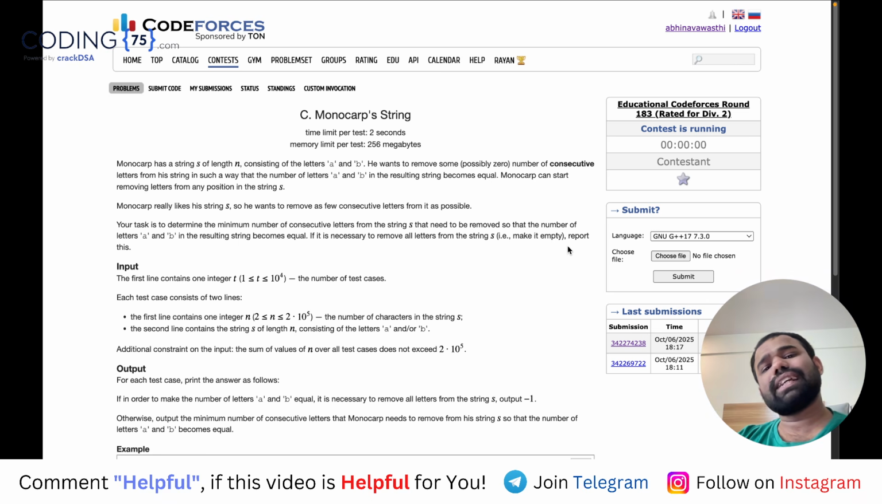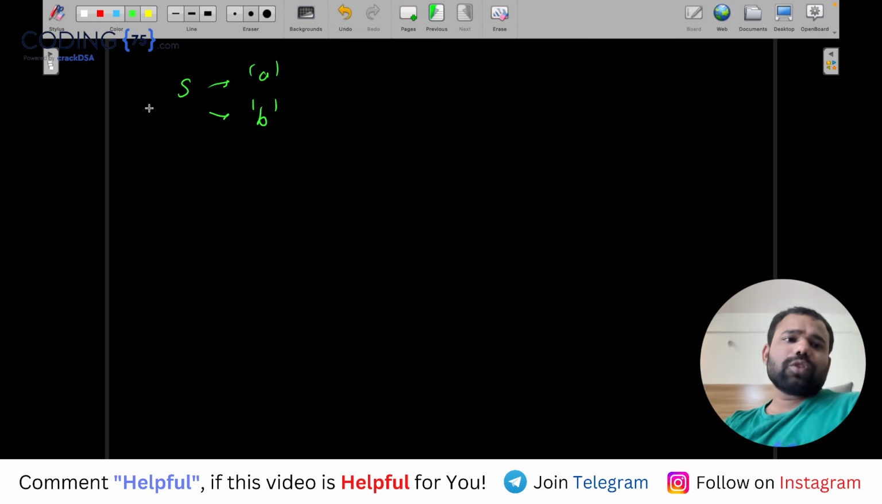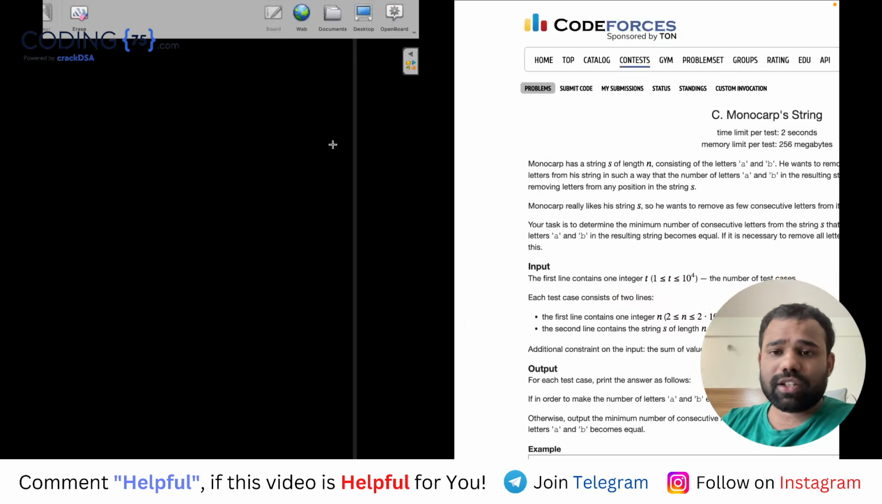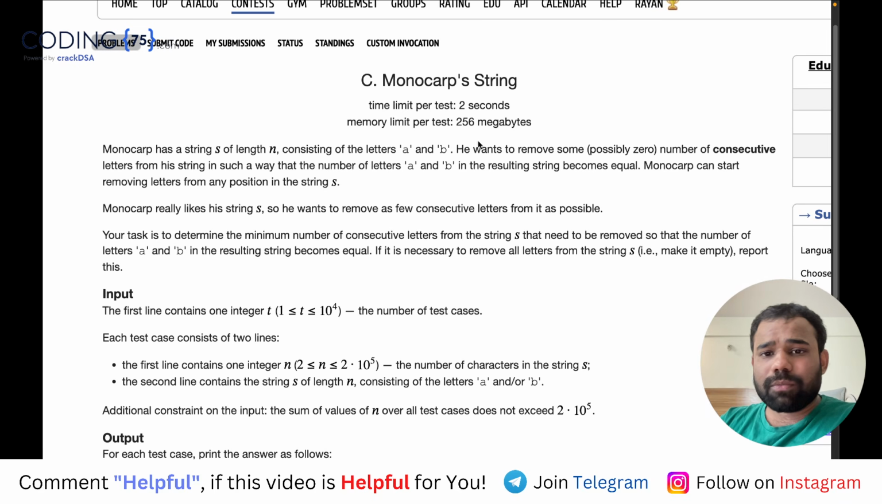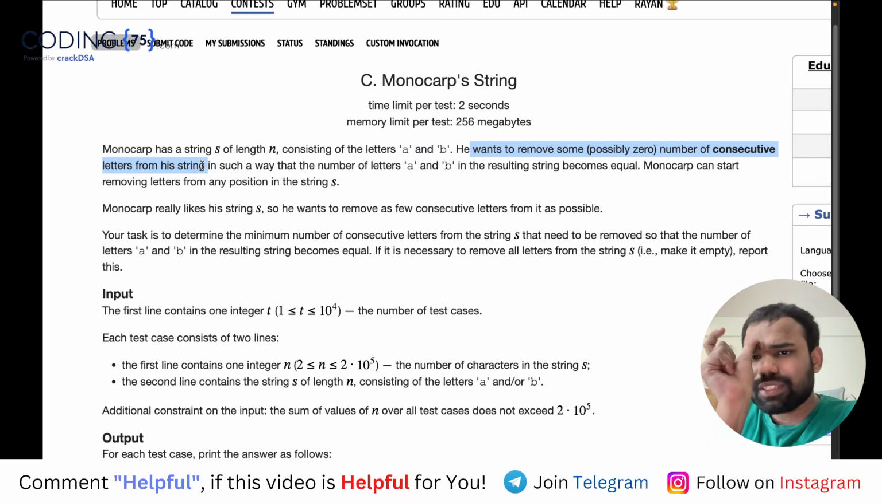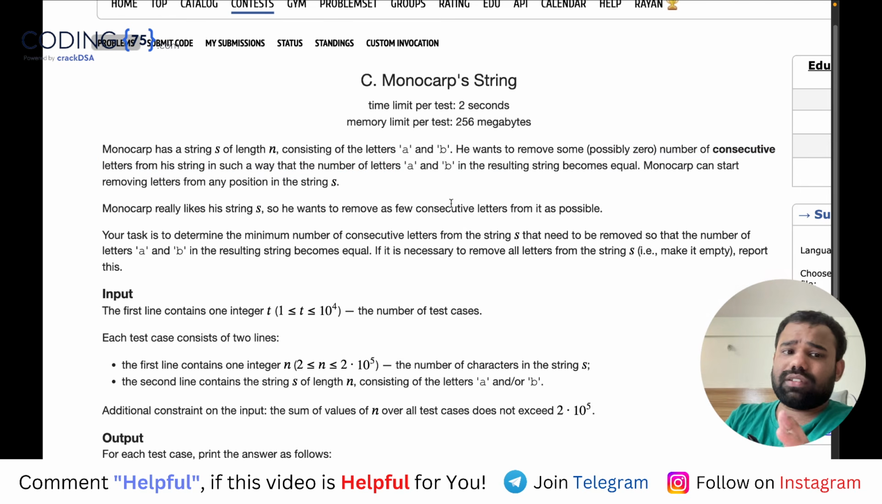Let's understand what the problem is. The problem says there is a string that contains the letters A and B only. In this string there can be some number of A's and some number of B's. Now what you have to do is remove a substring from this string. You need to remove some number of consecutive characters only once, which means you choose one substring in such a way that the remaining A's and B's are equal.